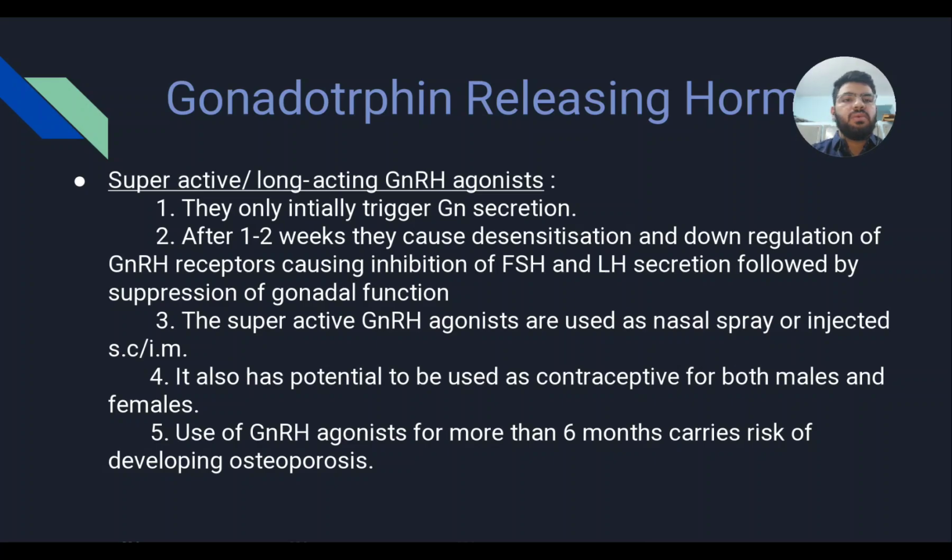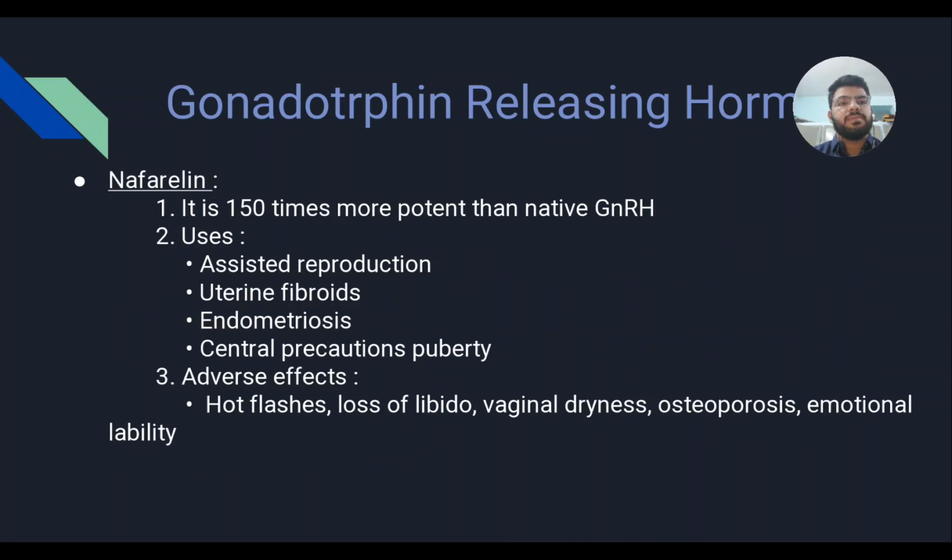classified into two types. The first one is long-acting gonadotropin releasing hormone agonists. They only initially trigger the gonadotropin secretion, while later they desensitize and down-regulate the secretion of GnRH, which is a major side effect. The superactive gonadotropin releasing hormone agonists are used as a nasal spray, and can be injected subcutaneously and intramuscularly also. They also have the potential to be used as contraceptives for both males and females. Use of GnRH agonists for more than 6 months carries a risk of development of osteoporosis.